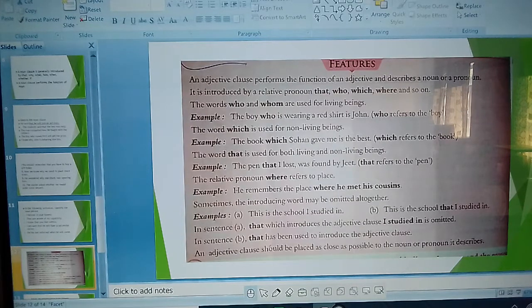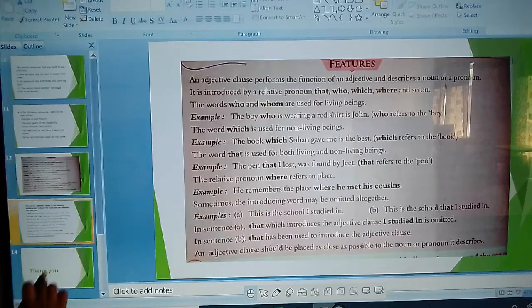जो फर्स्ट में आपको बताया कि जितने भी relative pronoun हैं like that, who, which, where and so on, the word who is used for living beings. Okay बेटा? An adjective clause should be placed as close as possible to the noun or pronoun. Okay? किसमें change हो जाती है? Noun और pronoun में change हो जाती है. Okay? अब आप इसकी